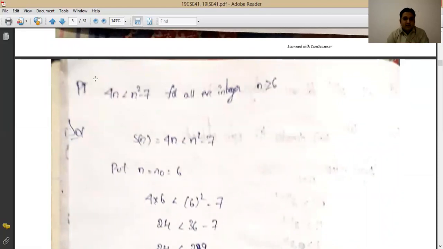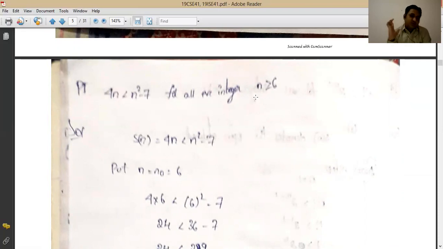Now here in this example also, you have to prove it for any integer which is greater than or equal to 6. So it is sure that you cannot verify this theorem for n equal to 5, because for this statement the basic step will be n equal to 6 only.